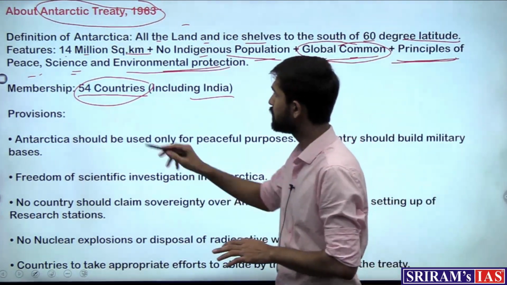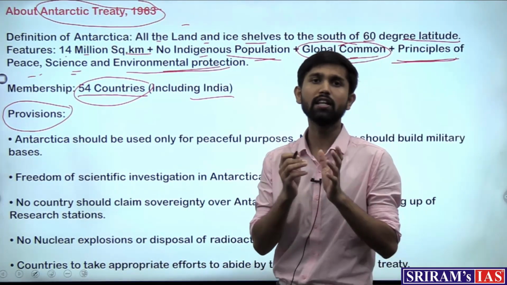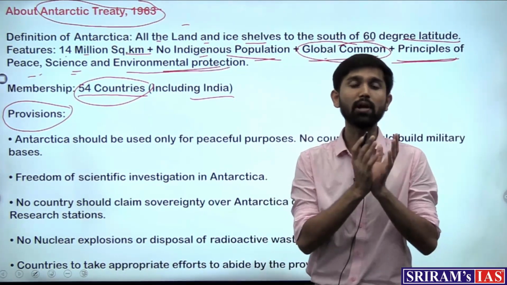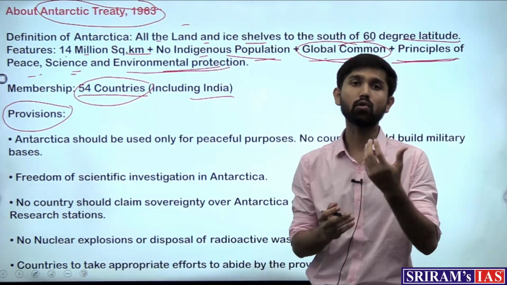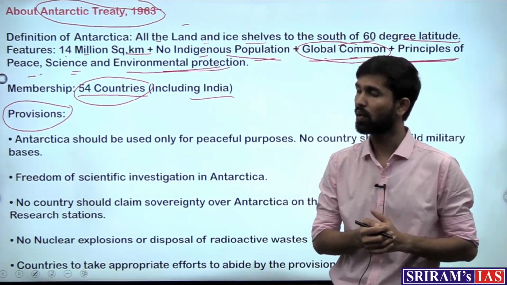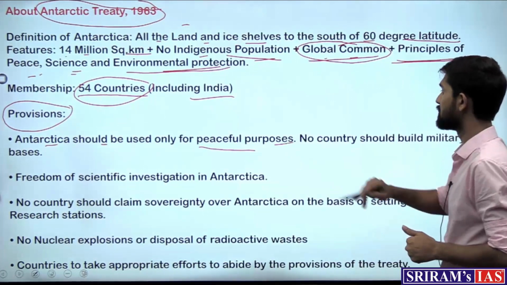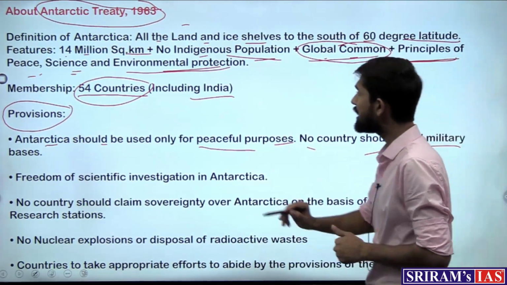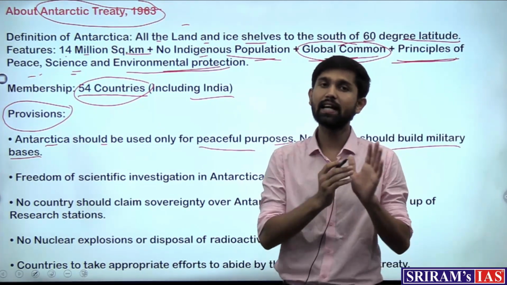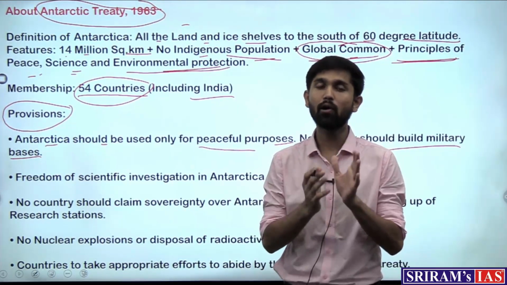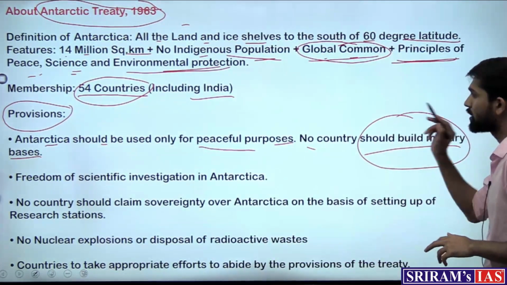So what are the provisions of the Antarctic Treaty? The provisions of the treaty, which intends to protect the continent of Antarctica and to ensure global cooperation on the exploration of this continent, say that Antarctica should be used only for peaceful purposes and no country should build any military bases, right? This is the first provision that the treaty adds, that this continent would be only used by all countries for peaceful purposes and no military activity should go on in the continent.